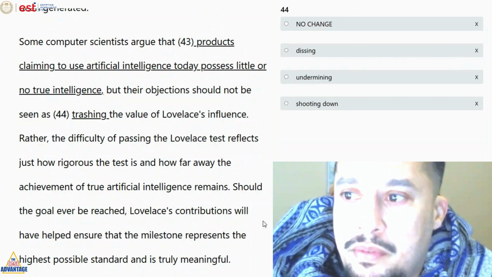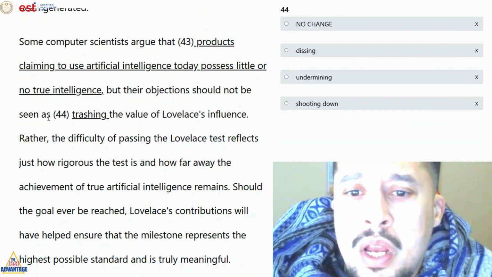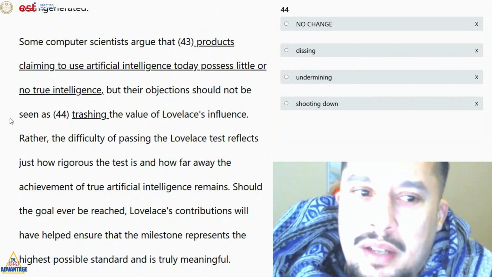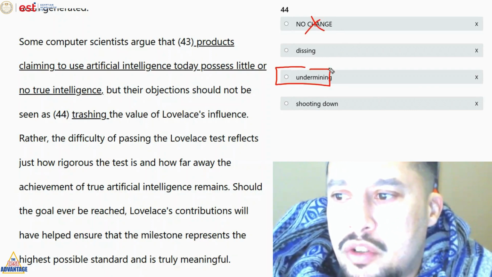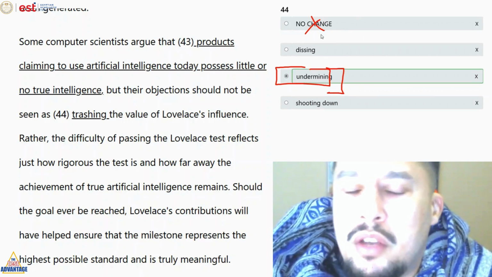And finally, number 44. They should not be seen as trashing the value. Not trashing. This is a very informal word. It's undermining. So when you undermine something, ترفضها, you object to it.